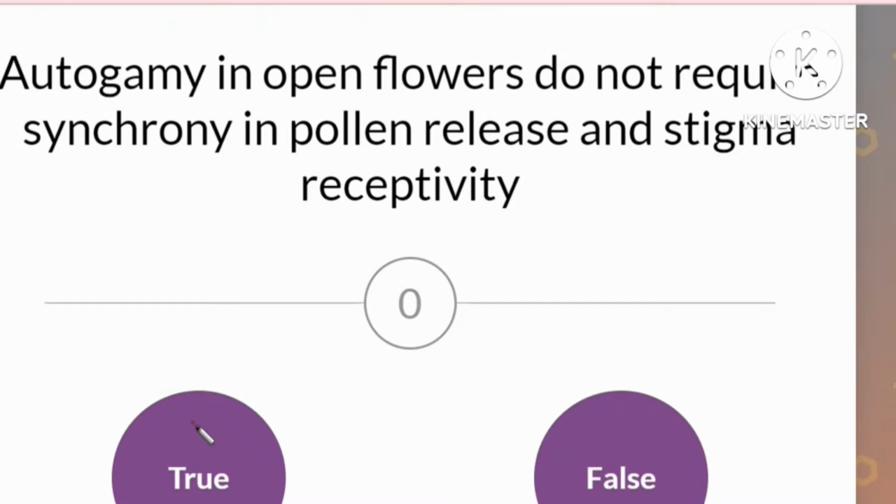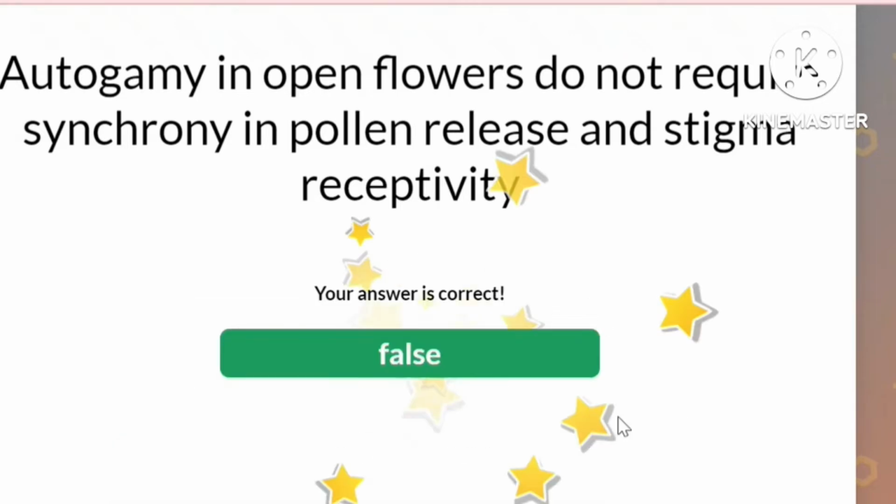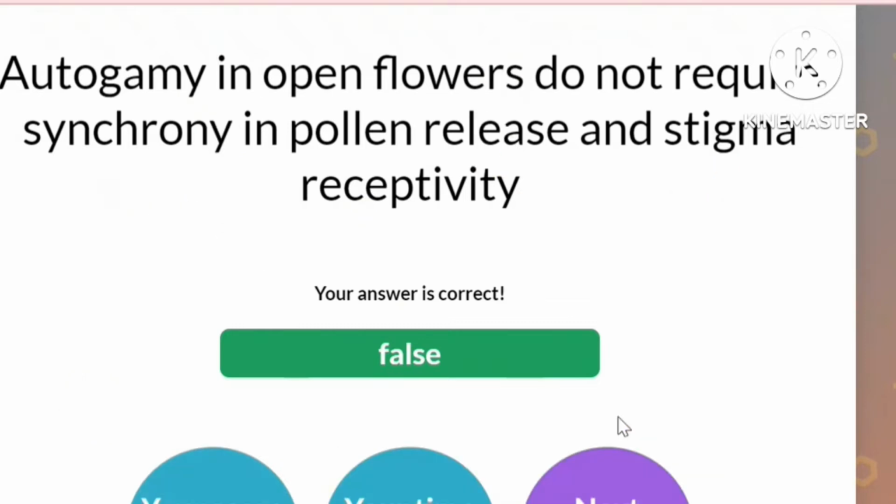Otherwise, cross pollen also can land on the stigma. So there should be synchrony if it's open flowers. Means both the pollen release and stigma receptivity should happen at the same time. So it's true. But the question is, do not require. So that means it's false.